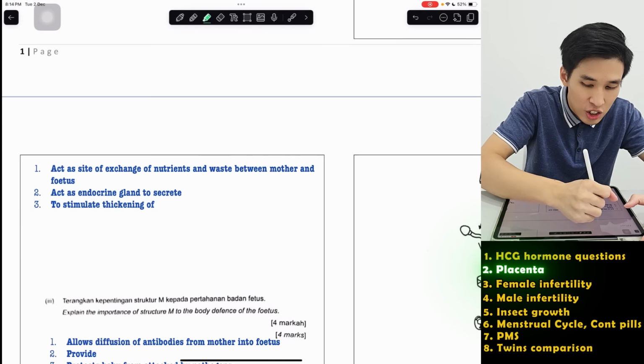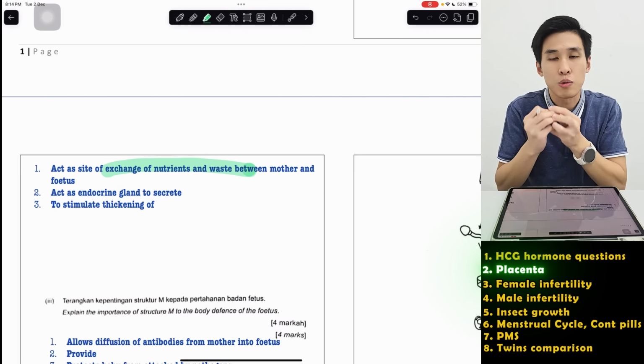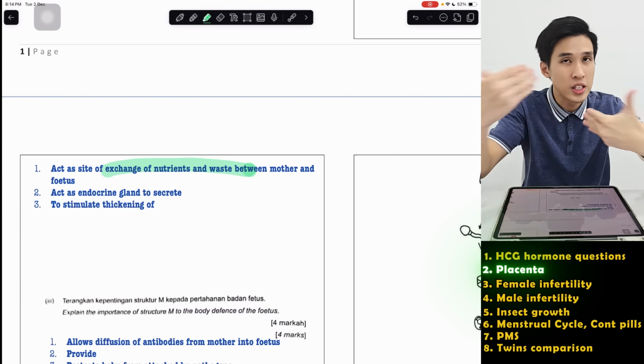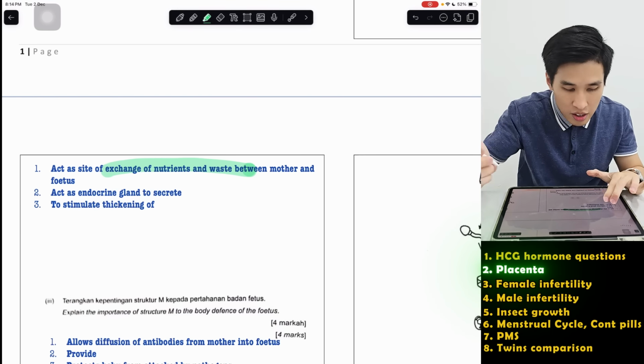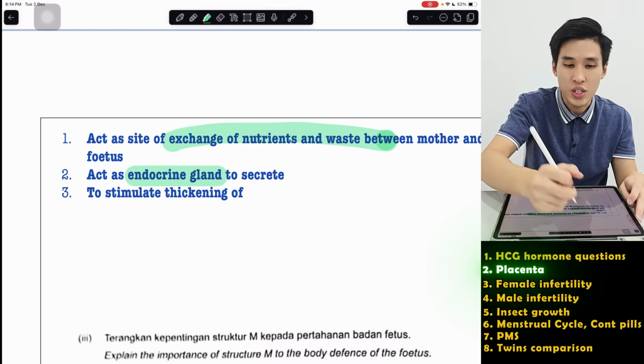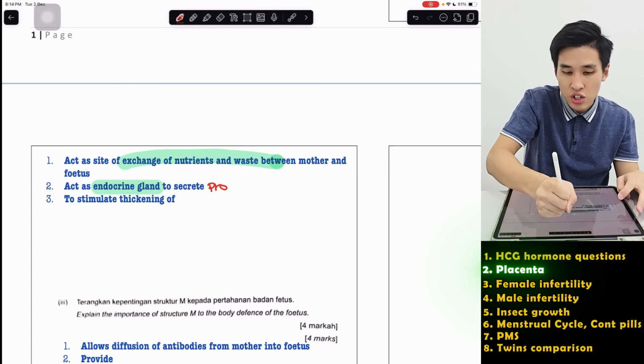So it will help to exchange nutrients and waste between the mother and the fetus, means it will help transport nutrients from the mother into the fetus, and remove the waste. So it goes two ways, through the umbilical cord. And it also, remember, acts as an endocrine gland to secrete progesterone and estrogen that we just mentioned earlier.